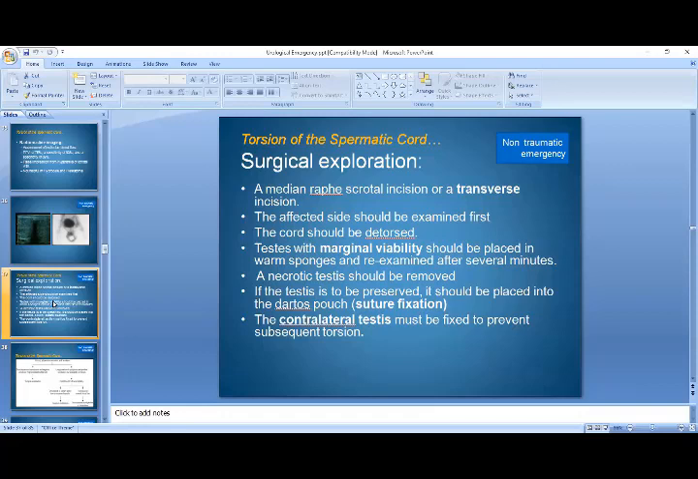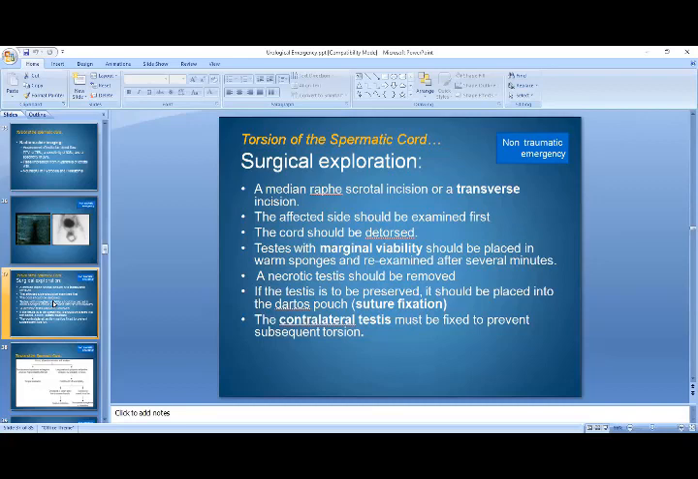So surgical exploration is the answer to the problem. If you explore the patient surgically, a median raphe scrotal incision or a transverse incision is given. The affected side should be examined first. The cord should be detorsed. Whereas testes with marginal viability should be placed in a warm sponge and re-examined after several minutes.